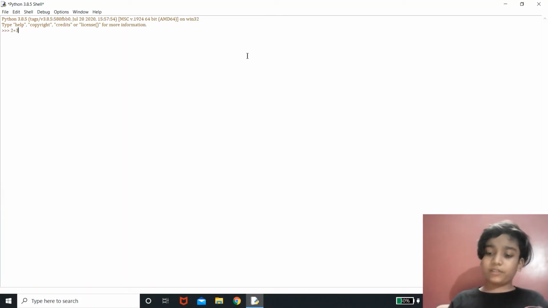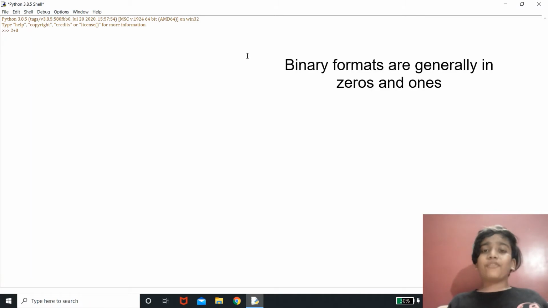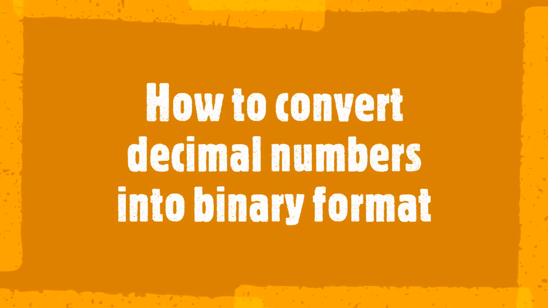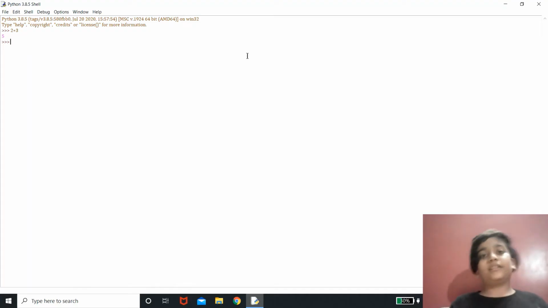So if I write 2 plus 3, the computer doesn't understand what is 2, what is 3. So it converts it into binary format. So 2 is 10, 3 is 11. When binary addition is done, it's a bit different from normal addition. The output is 101. And when this binary format is converted into decimal format, the output is 5. So let's see. Yeah, the answer is 5.